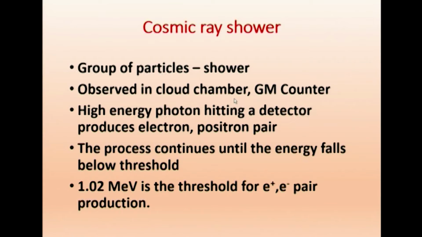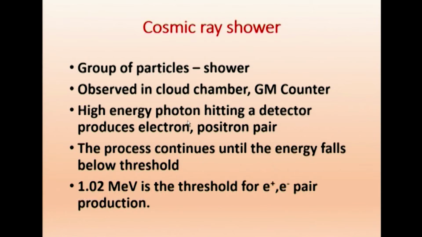We have already studied the working of cloud chamber and GM counter, all of them for detection of charged particles and nuclear radiation particles. A high energy photon hits a detector. After the particles enter the atmosphere we also get high energy gamma rays, neutrons, protons. When this gamma ray hits any material, it will produce an electron-positron pair, that is called pair production, e+ and e-.